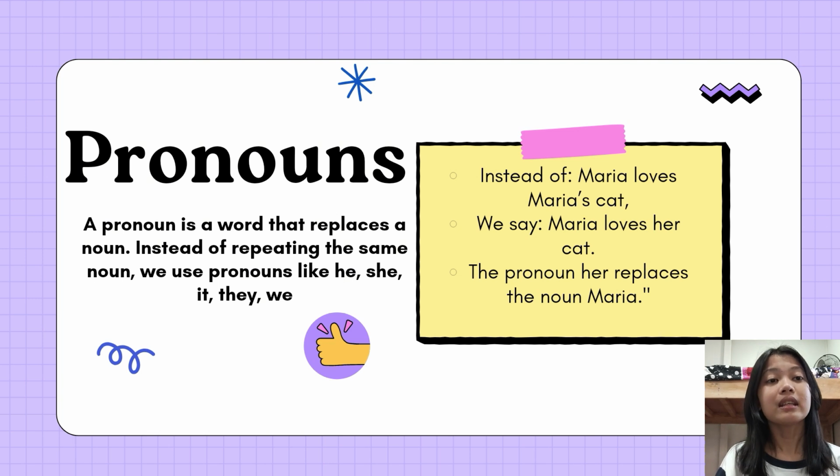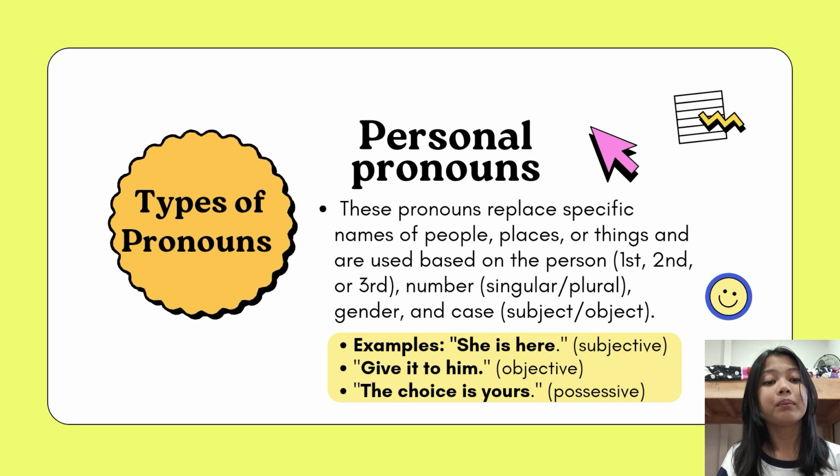Pronouns are the words that can be used instead of repeating the same nouns, so that you don't keep using the same words. He, she, it, you, they, I, and we are examples of pronouns. For example, instead of "Maria loves Maria's cat," we say "Maria loves her cat." The pronoun "her" replaces the noun "Maria."